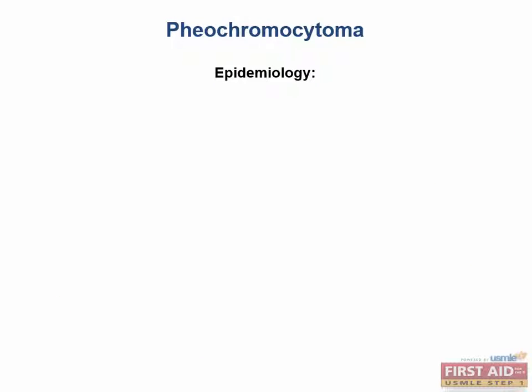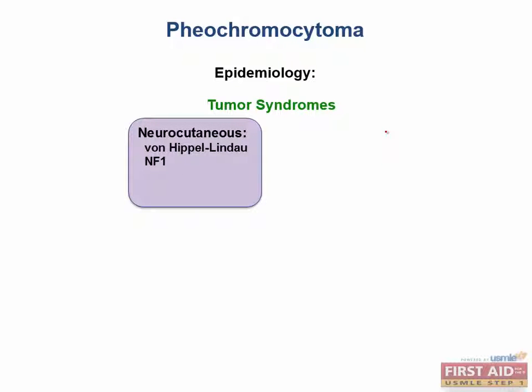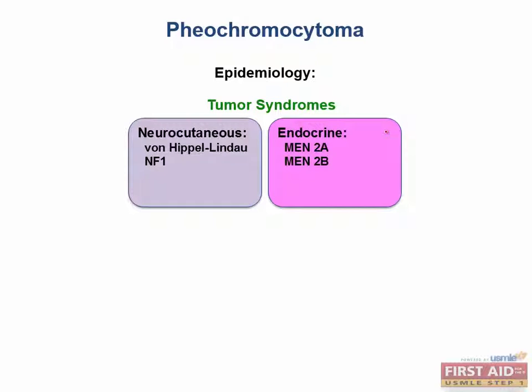Finally, I'm going to wrap up with some epidemiology, which is pretty important for pheochromocytomas. First, PHEOs pop up as a part of a large number of tumor syndromes, and some estimates say that about 25% of all PHEOs are a part of a tumor syndrome. These include, as you may remember from the neurology section, the neurocutaneous disorders, von Hippel-Lindau, and neurofibromatosis type 1. They're also extremely prevalent in the multiple endocrine neoplasias, or MEN syndromes, which we'll be talking a lot more about later. One interesting thing to note is that all these syndromes that tend to involve PHEOs are autosomal dominant.